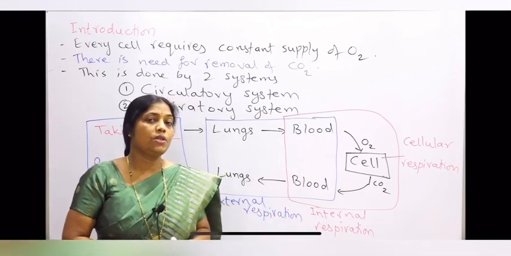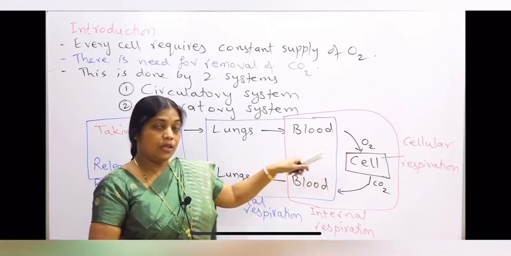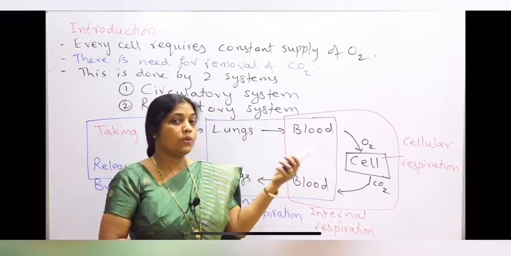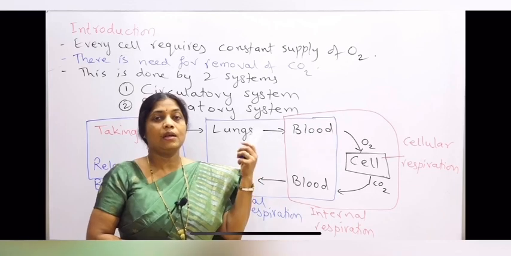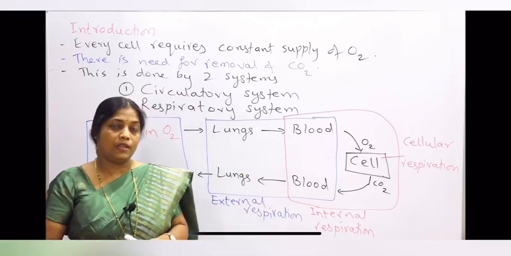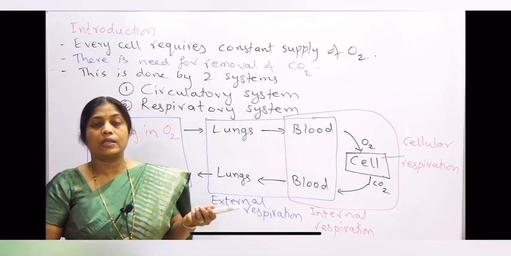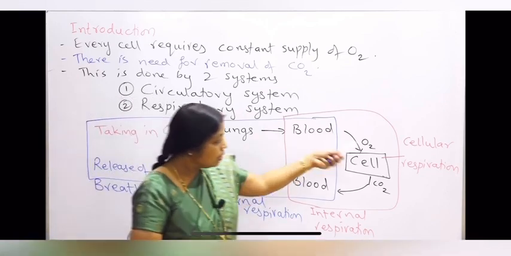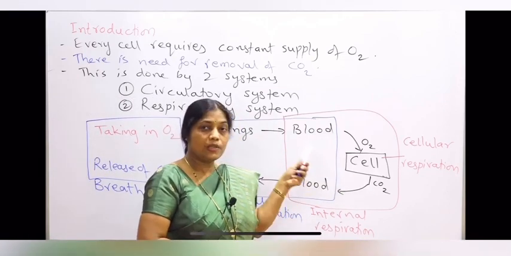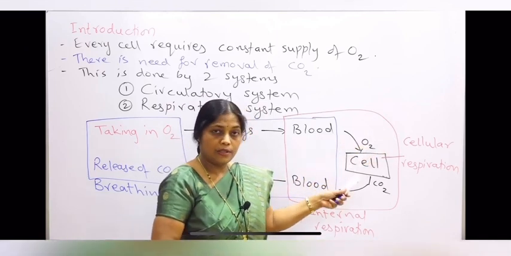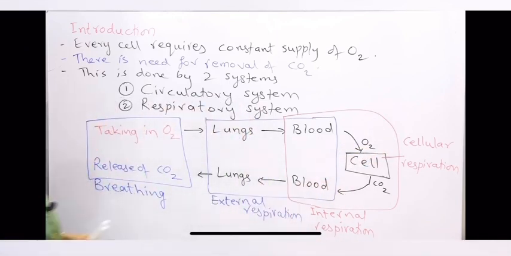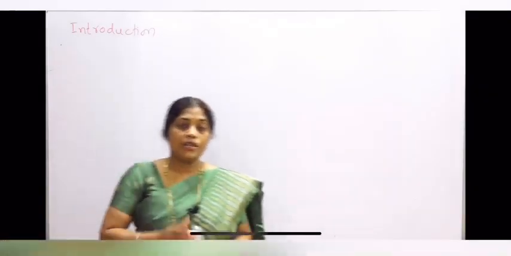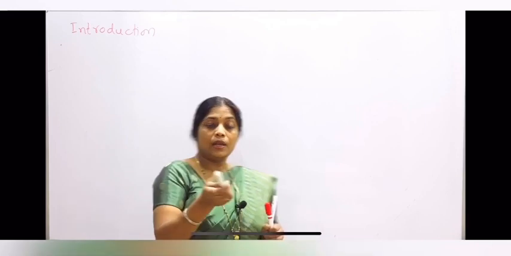Now this oxygen which is taken up by the cells is used for the breakdown of the food to produce the main product, that is the energy which is stored in the form of ATP, and the byproducts like carbon dioxide and water are also produced. So the entire reaction that is taking place in the cell is called cellular respiration. So respiration is actually a catabolic process. It is a physiological process, it is a biochemical process, it is said to be a fundamental characteristic of living organisms.